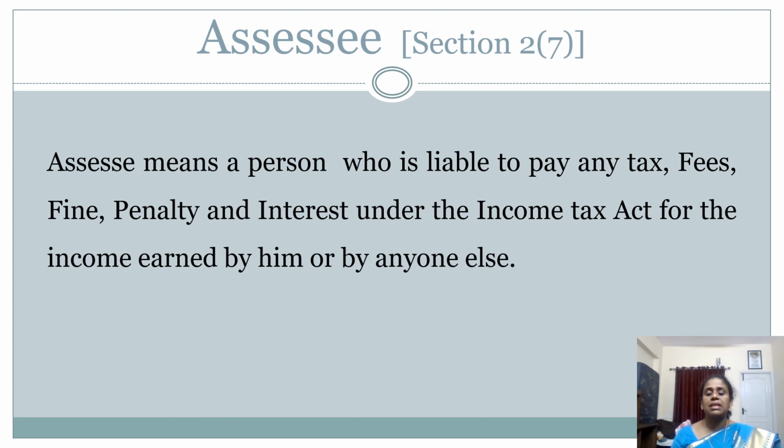The first one is assessee. As per section 2 subsection 7, assessee is nothing but a person who is liable to pay tax to the government. Say for example, I am earning an income, then I am called an assessee. So I have to pay tax to the government. So that person is considered as an assessee.